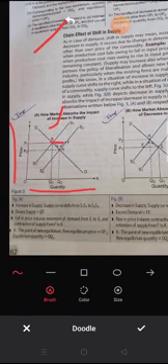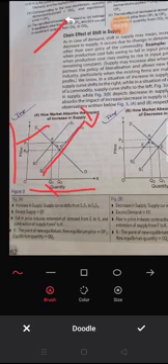Just in front of this point make a straight line to the y-axis. This is P1, and downward Q1. So P1 is our equilibrium price and Q1 is our equilibrium quantity. Now the case is increase in supply. When supply increases, it will shift forward. So S1 to S2, this is increase in supply, this is the new supply curve.